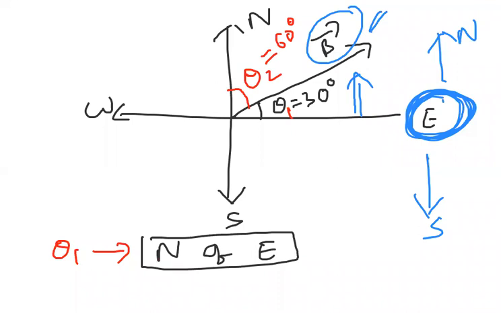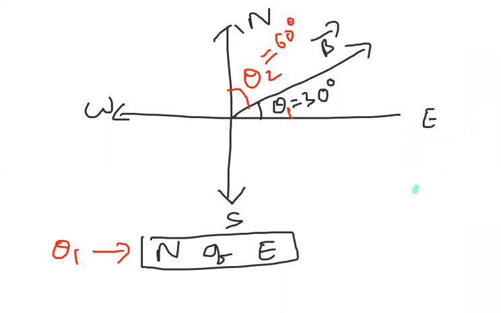So where does this B bar lie? How to answer this: we have to answer like this. Observe carefully. They have given that this is east and theta 1 is 30 degree. Our target is to explain the B bar direction. The angle theta 1 is made with respect to east, and with respect to east we have two things: this direction we call north, this direction we call south.